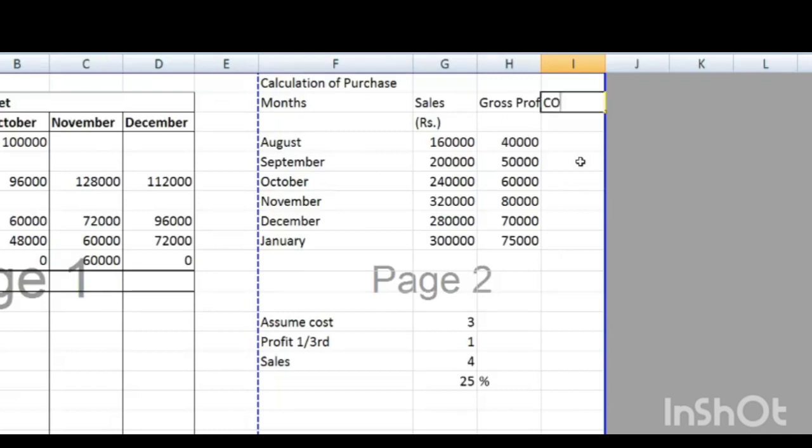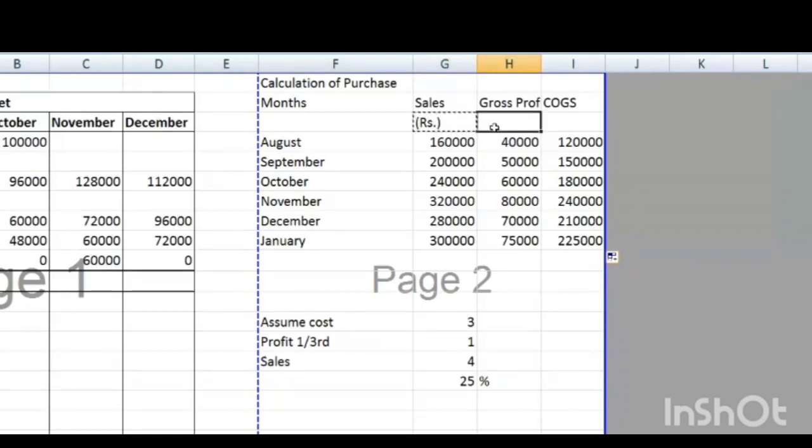Now next, COGS, cost of goods sold. Cost of goods sold means sales minus GP. So here this is sales minus GP. Your answer is 120 for the first, and in the same way for the remaining. These are your cost of goods sold. Understood? If you are not getting, tell me. I cannot see your facial expression. Students, are you getting it, everybody?